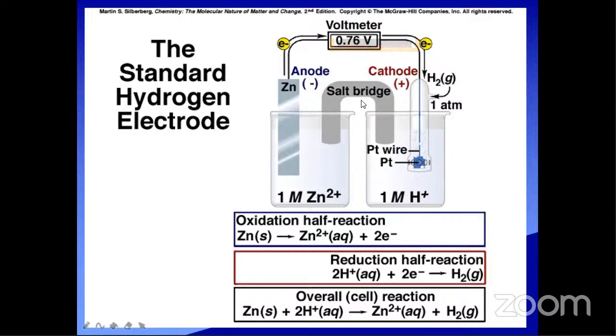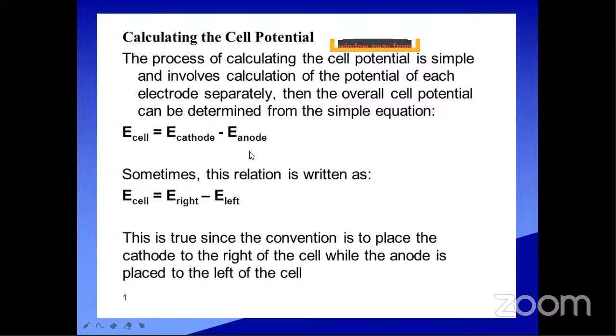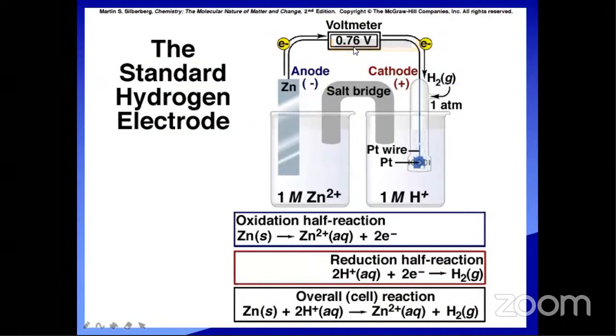We connect them with the salt bridge and this voltmeter. How much potential is developing in this cell reaction? 0.76 volts, you have to see here. So 0.76 volts of electrical energy is developing. Using the equation E cell equals E cathode minus E anode, we can calculate the total value. 0.76 is developed.